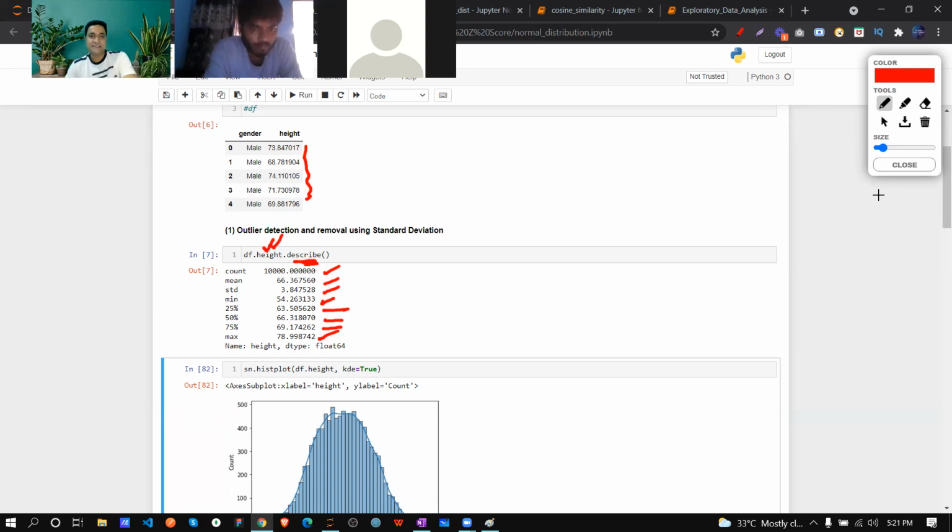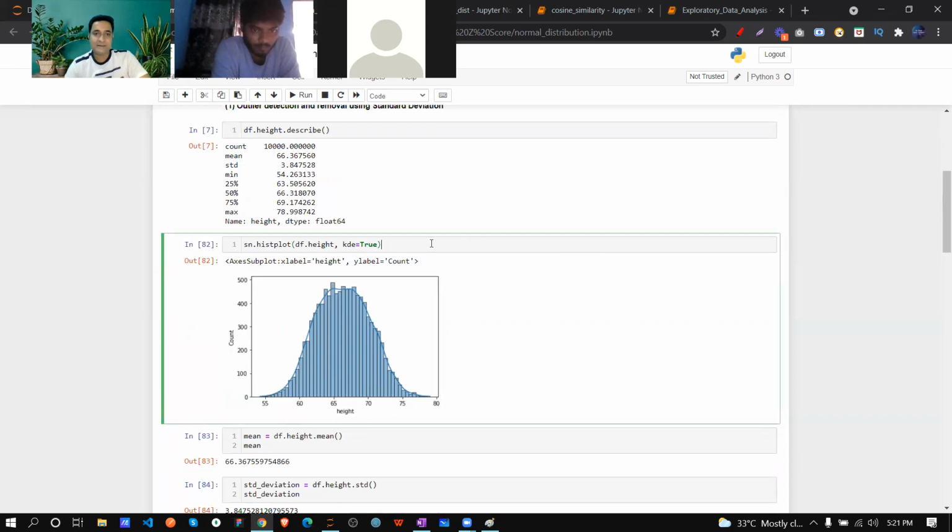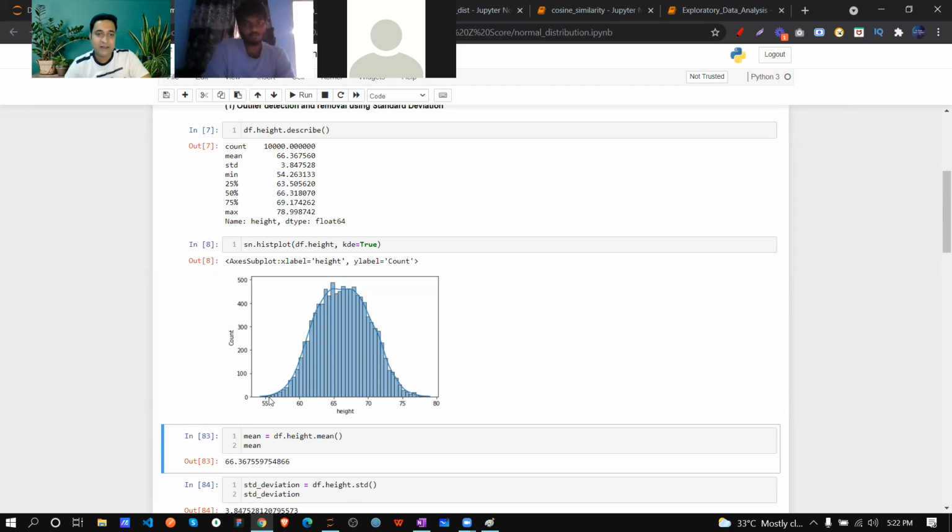Let's scroll down a little bit. This is a histogram plot that we are creating of all the data. See, it's coming that way only. The mid part is over here in the middle, correct? All the parts are coming within the third quadrant only. So we can easily say this is normally distributed.